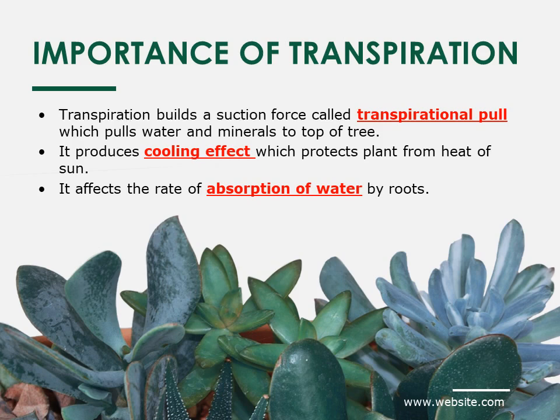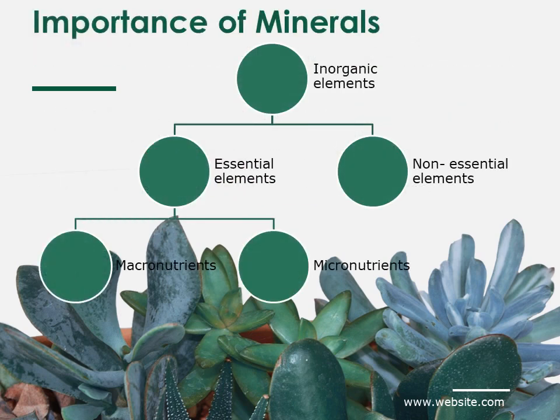Now if the plant loses more water due to transpiration, the more will be the absorption of water by the roots. So it has a positive effect on the absorption by roots. That was all about transpiration that you have to learn in this chapter.